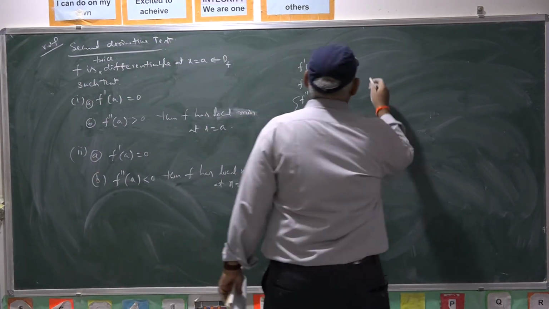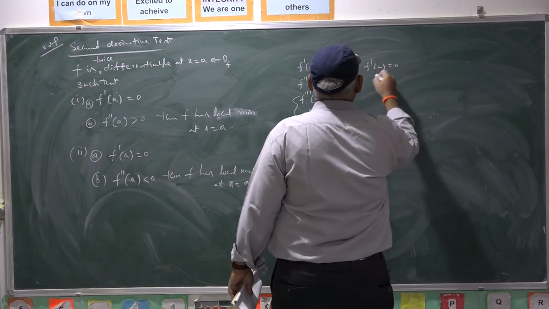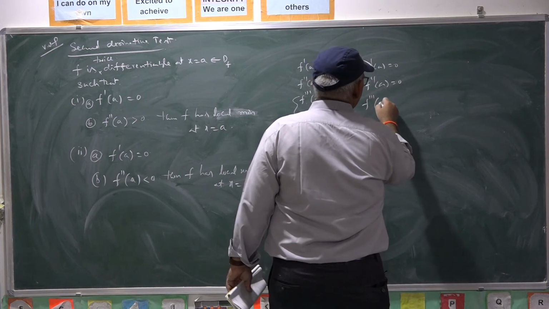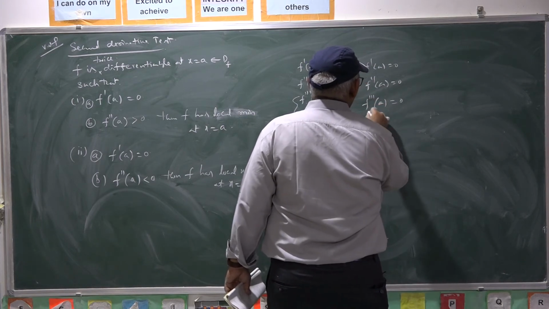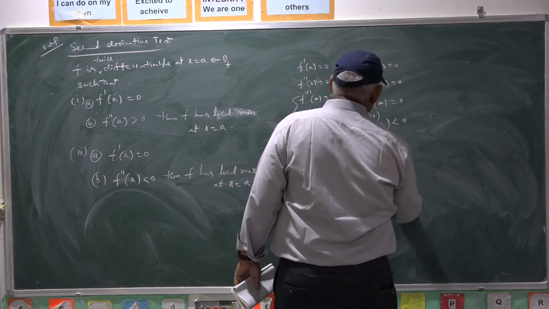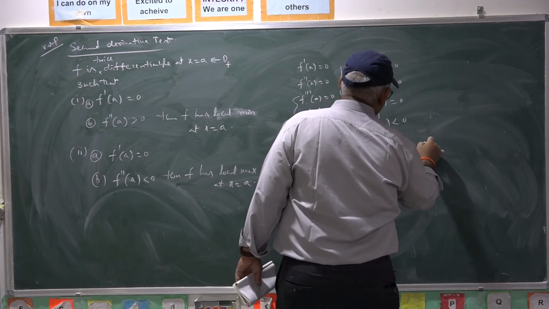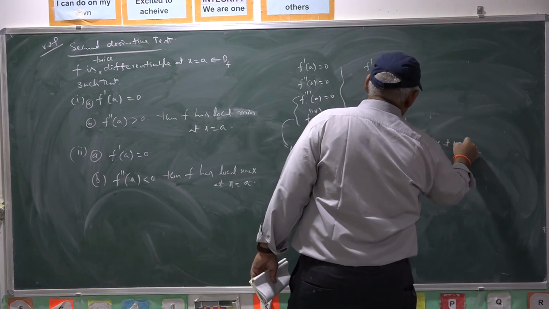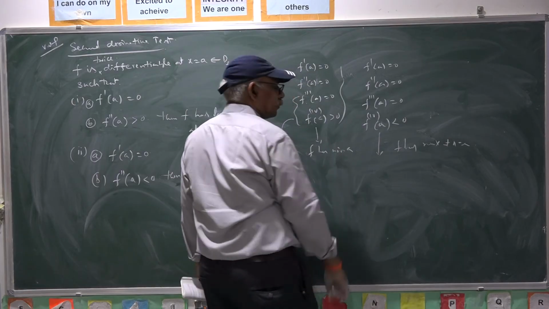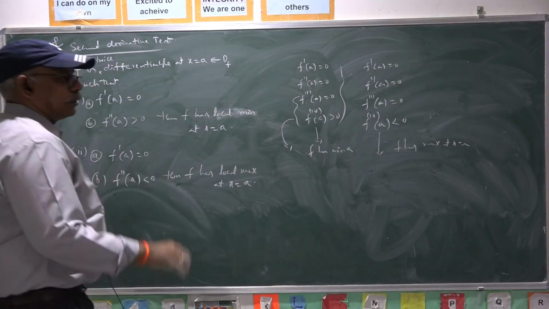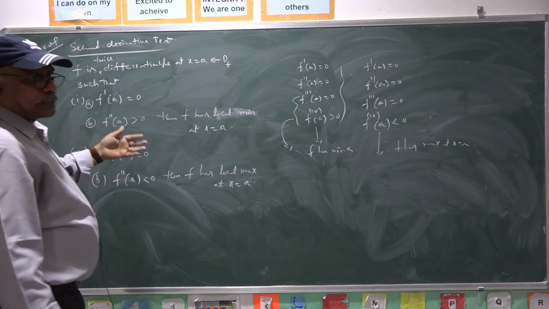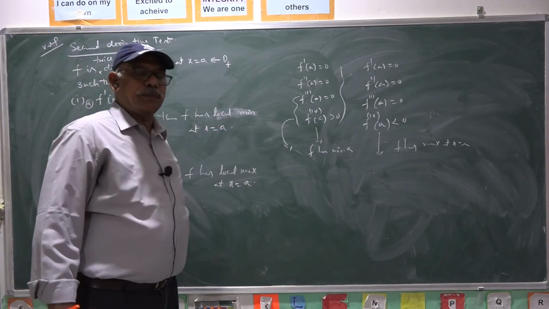Similarly, f dash A is 0, f double dash A is in certain cases 0, f triple dash is 0, whereas f fourth of A is negative, then you can say that f has maxima at A. Here f has minima at A. So the same concept you can extend to further derivatives.